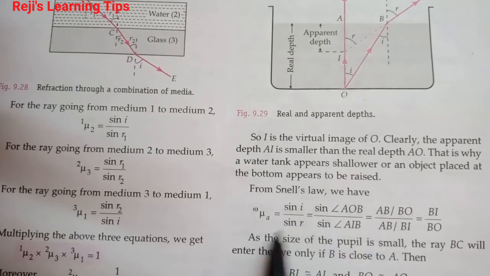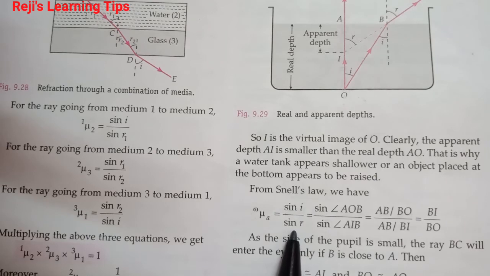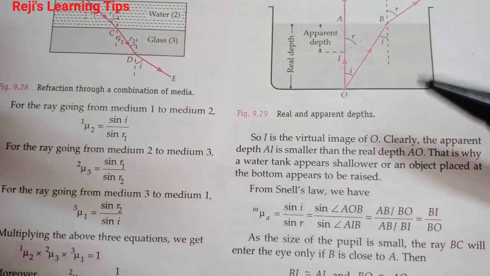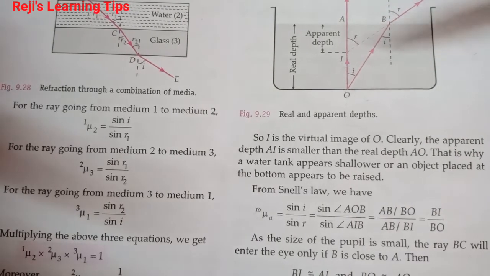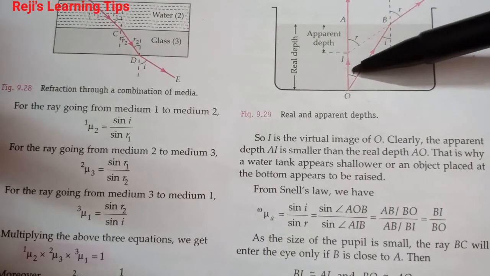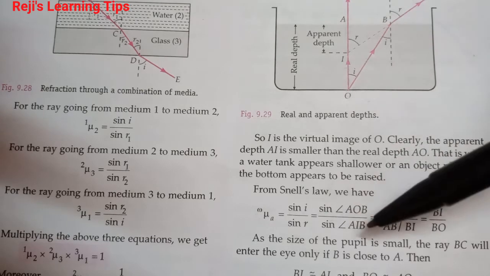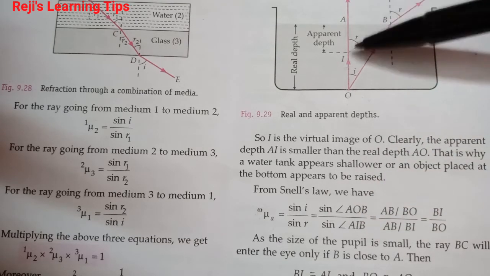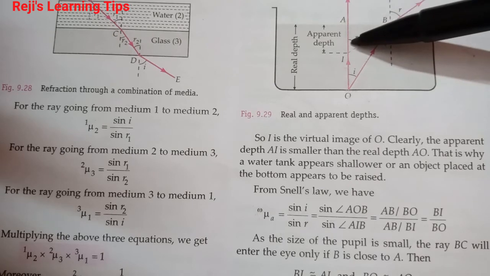From Snell's law we have mu AW is equal to sin i divided by sin r, that is equal to sin of angle AOB. Sin i means sin of angle AOB, that is the angle of incidence, divided by sin of angle AIB, that is equal to,